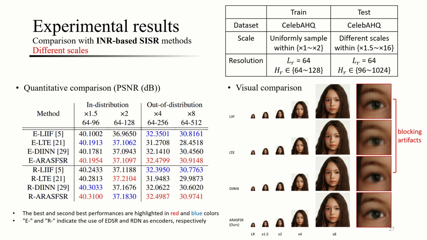The table presents a quantitative comparison, with ARASFSR achieving comparable performance for in-distribution scales, and outperforming other methods for out-of-distribution scales. The figure visually demonstrates that as the upsampling scale increases, INR-based SISR methods produce SR results with blocking artifacts, while ARASFSR generates stable results with plausible details.